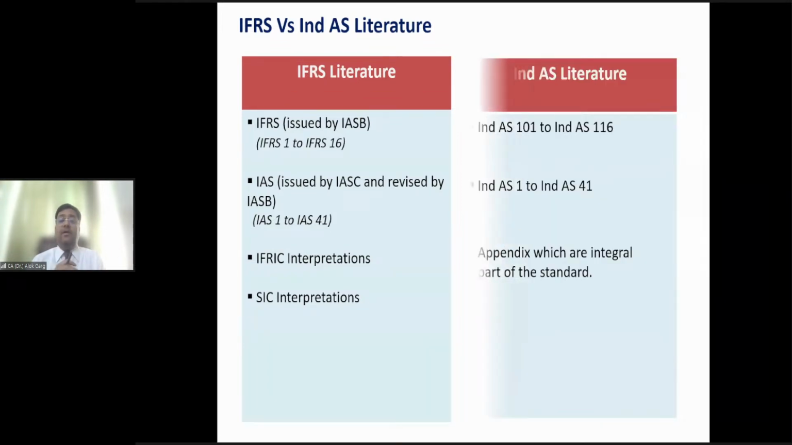Is that clear? Friends, we have done a very beautiful job here, I would say. As ICAI, we have done a very beautiful job. What we have done, let me explain to you.